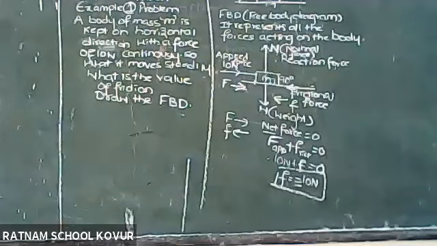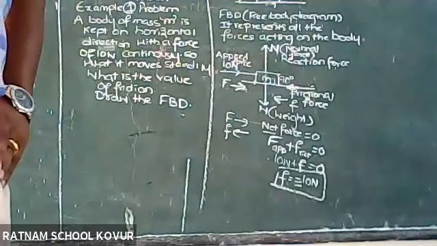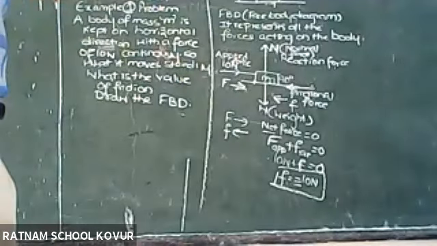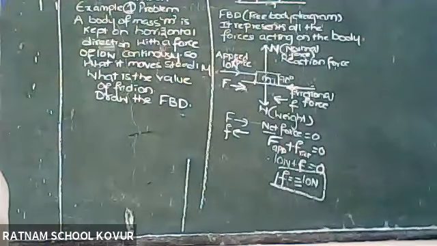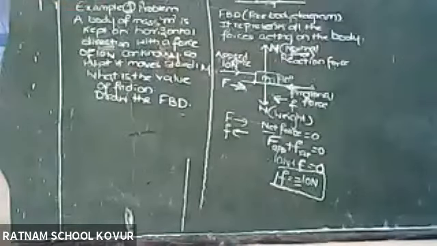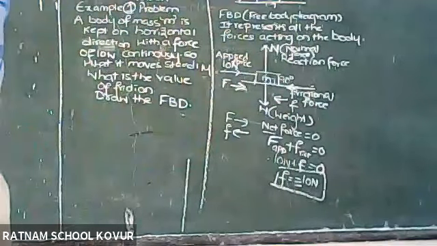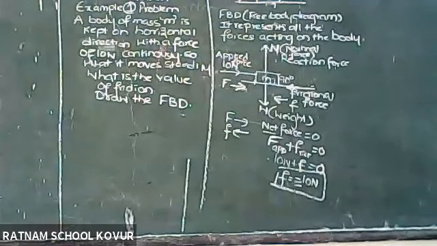Sir, always normal force acts opposite to the gravitational force, sir. Okay, that is also one definition. But you always remember normal force means the force which acts perpendicular to the contact surface, vertically upward. When the object is there, the object will push the earth with one force. In the same way, earth also will push the reaction force, pushing the object backwards. That is called normal force. Normal means 90 degrees, perpendicular. The force which is acting perpendicular to the contact surface is called normal force.